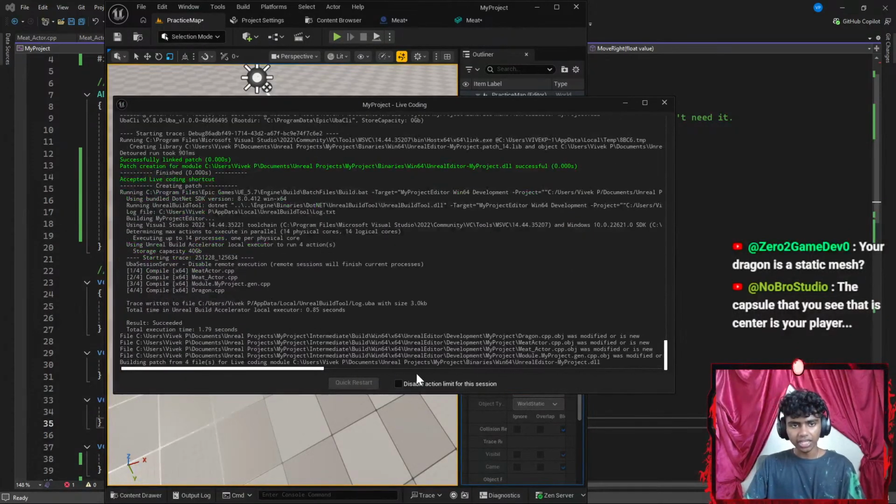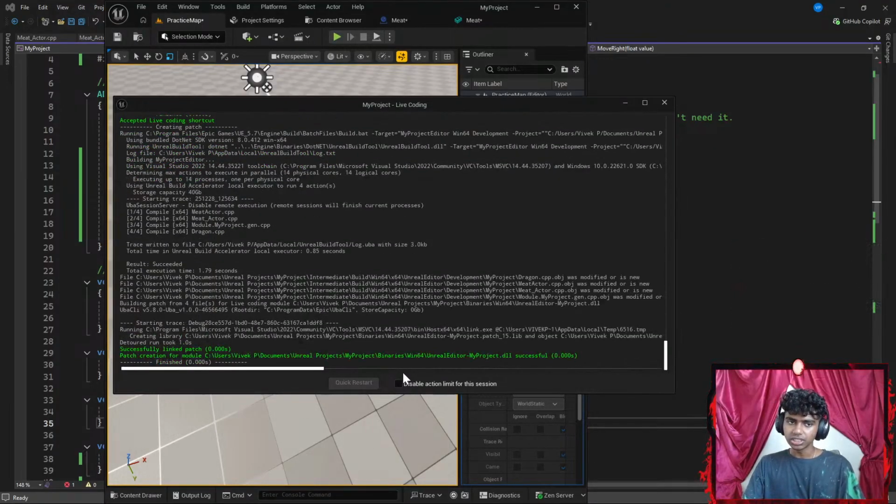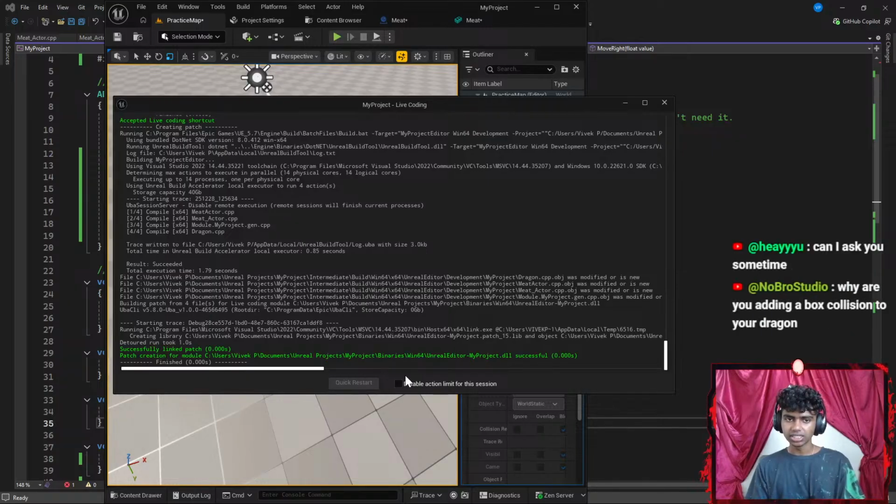Your dragon is a static mesh. Honestly, it is like a movable mesh. Okay, the capsule that you see that is centered in your player. Can I ask you something? Honestly, what's up, hey you? Or hey you? Sorry for your name.